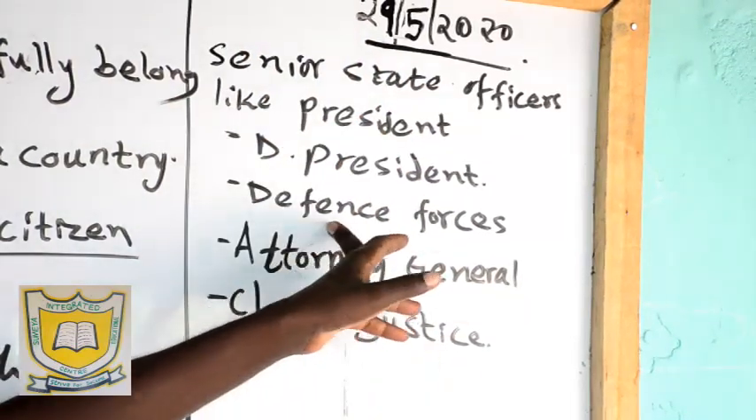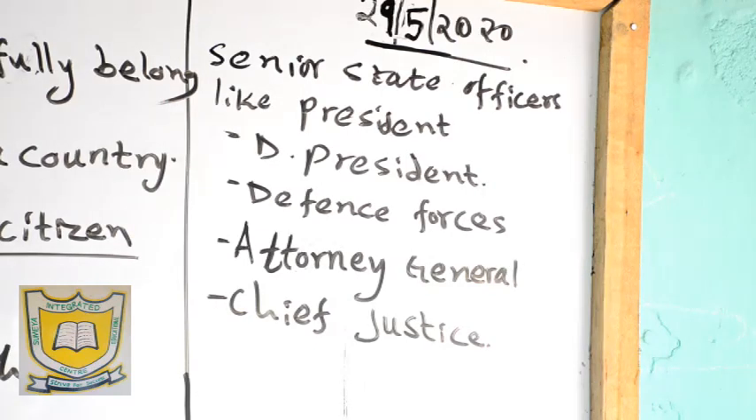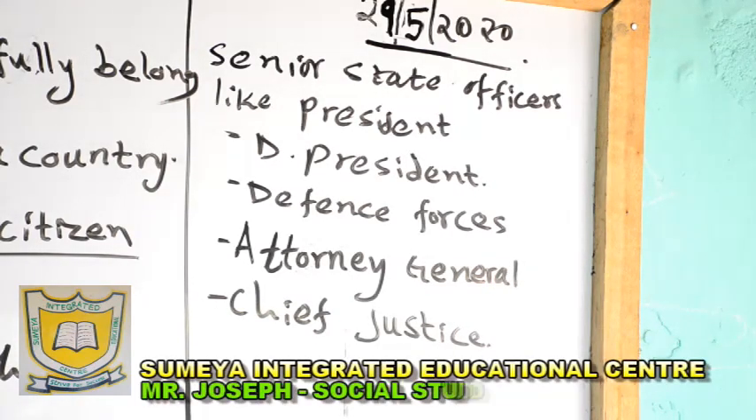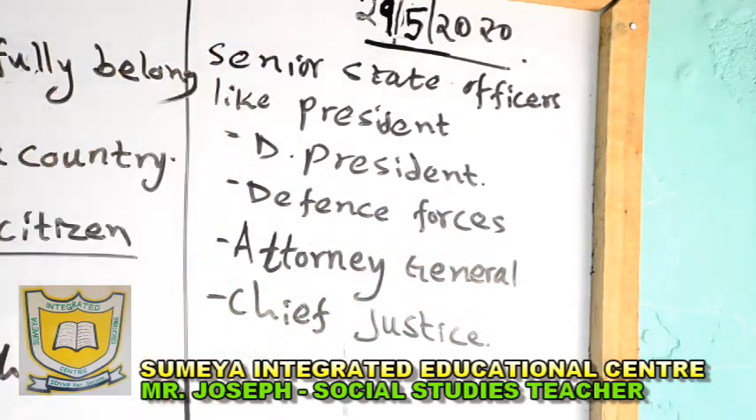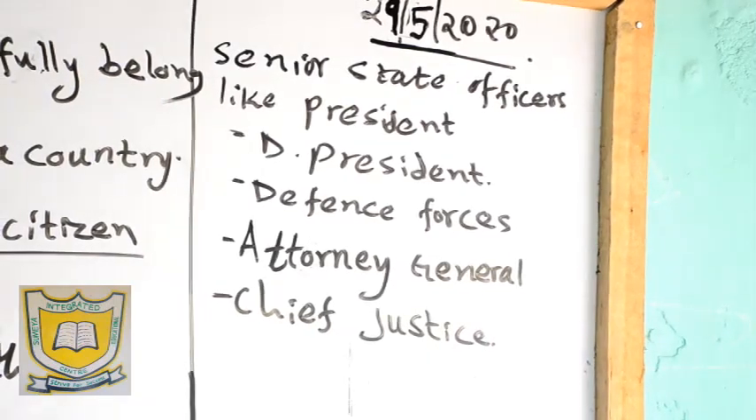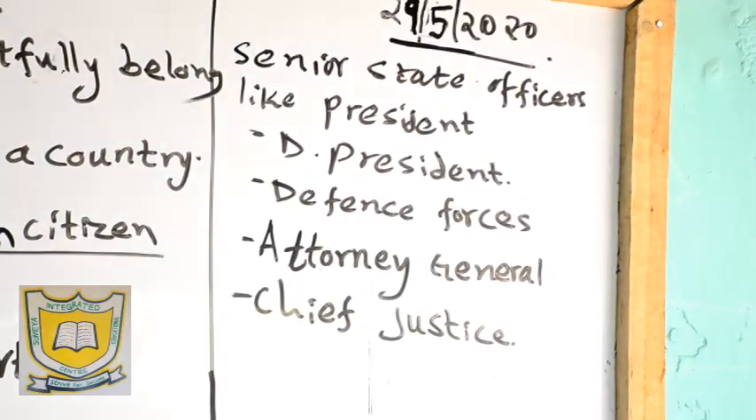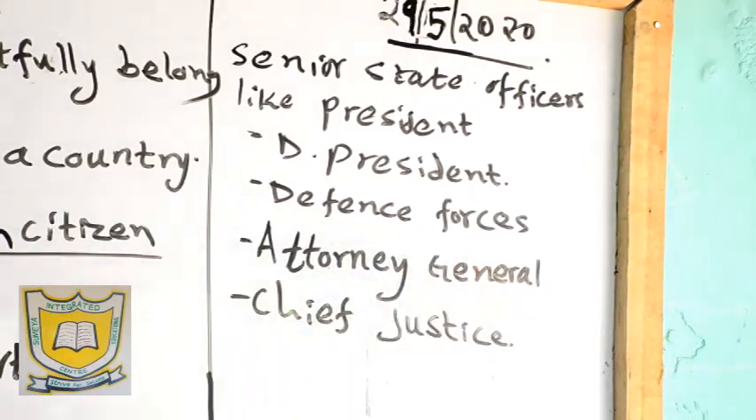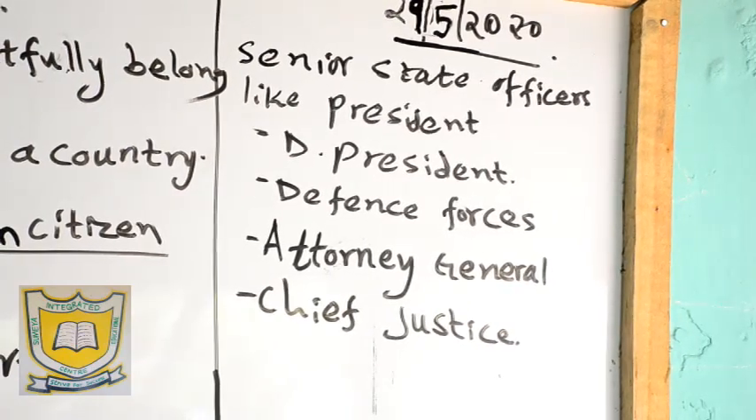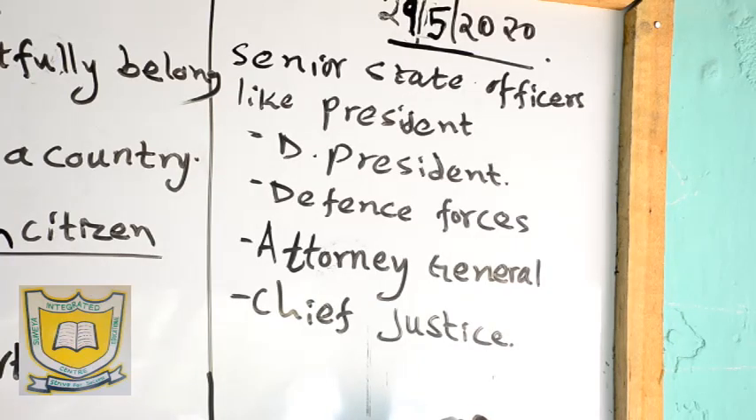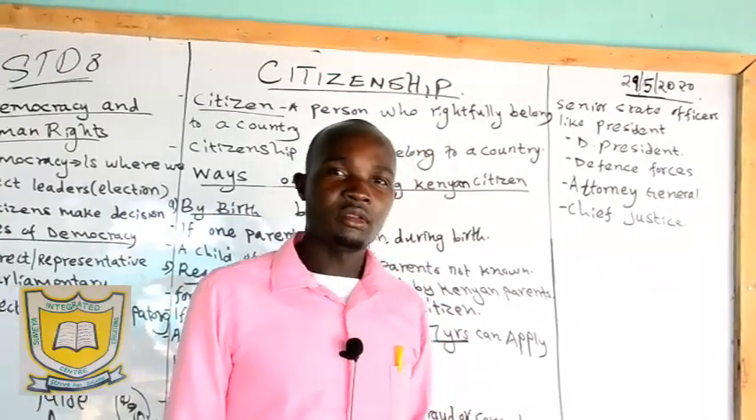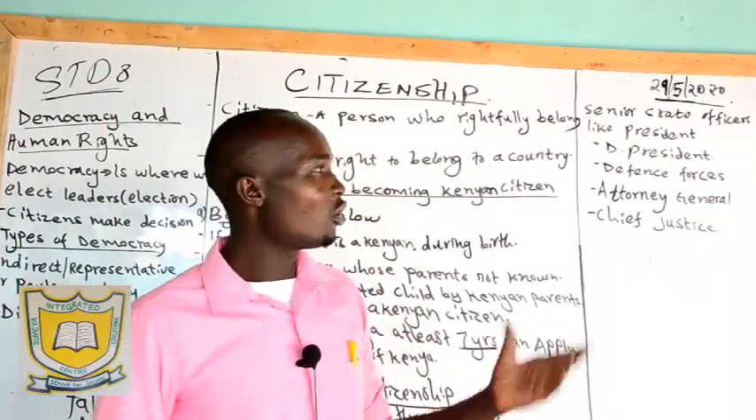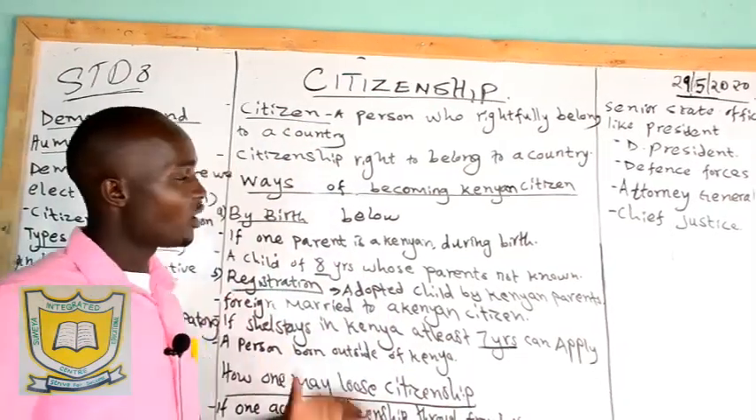Then we have the defense forces, the army, the KDF, the GSU. Those people who are protecting the citizens of Kenya cannot acquire dual citizenship because they are the people who need to protect the lives of individuals in Kenya. Then we have the Attorney General, the head of the law department in Kenya. He cannot acquire citizenship in other countries. Then we have the head of judiciary, that is the Chief Justice. So those are some of the senior state officers who cannot acquire citizenship of other countries or dual citizenship. So remember that. I think that's all about citizenship.